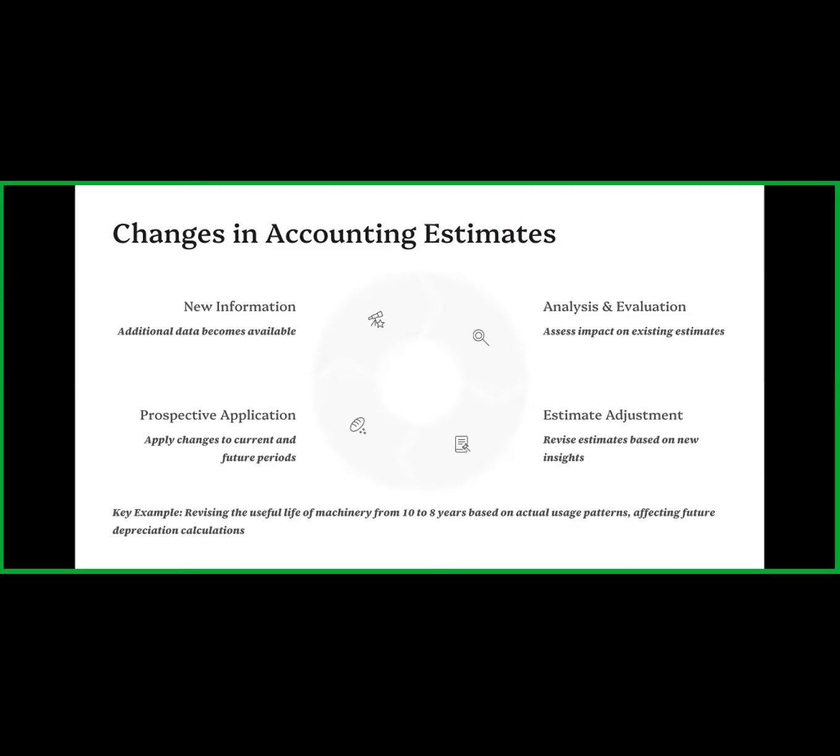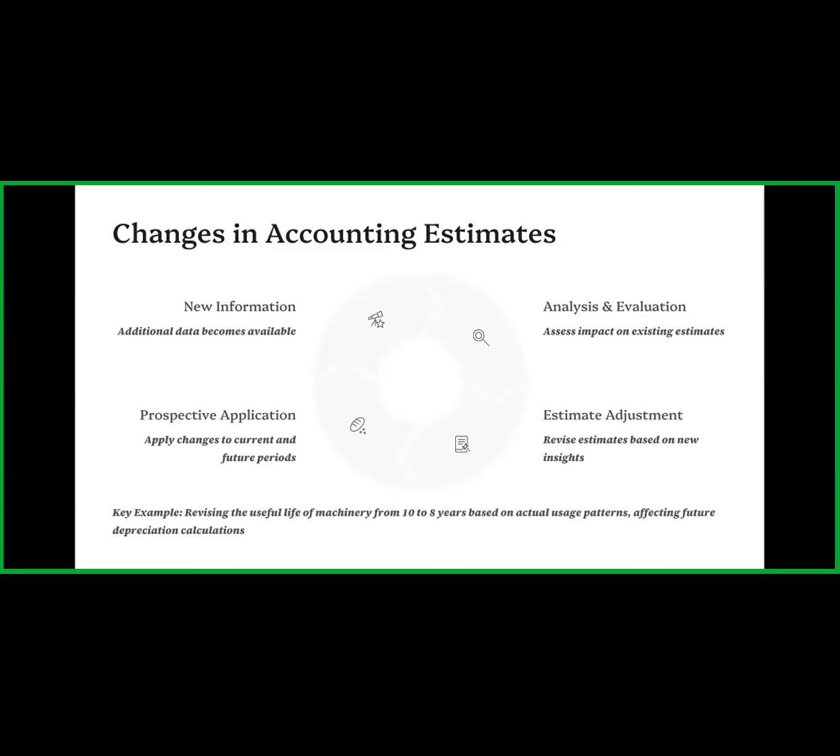That information, we can say how the information has an impact on the existing estimates that we know. Next one, we can see the prospective application: apply the change to current and future periods. Next one is the estimate adjustment: revise the estimates based upon the new insights. So whatever new information or new insights are available to the organization, by using that we make the changes. First we make the adjustment, and after that we revise the estimate, and based upon the new insights we calculate the impact of that.